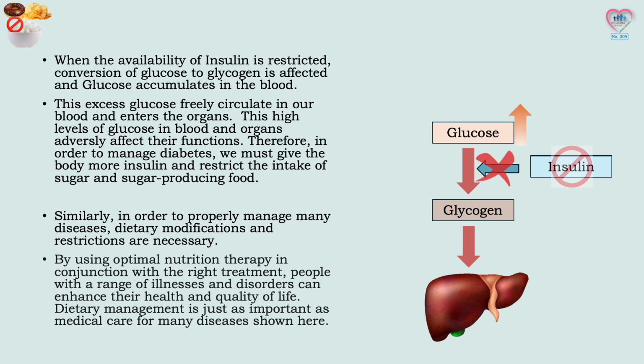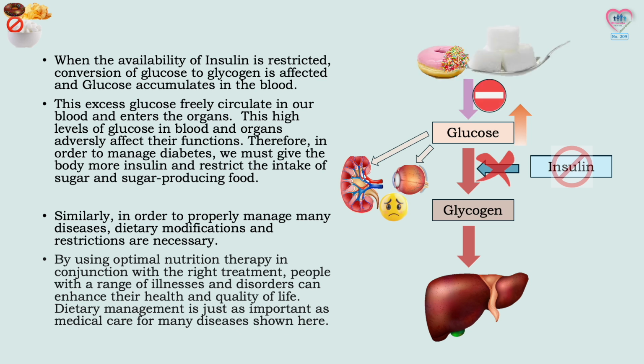This excess glucose freely circulates in our blood and enters the organs. These high levels of glucose in blood and organs adversely affect their functions. Therefore, in order to manage diabetes, we must give the body more insulin and restrict the intake of sugar and sugar-producing food. Similarly, in order to properly manage many diseases, dietary modifications and restrictions are necessary.